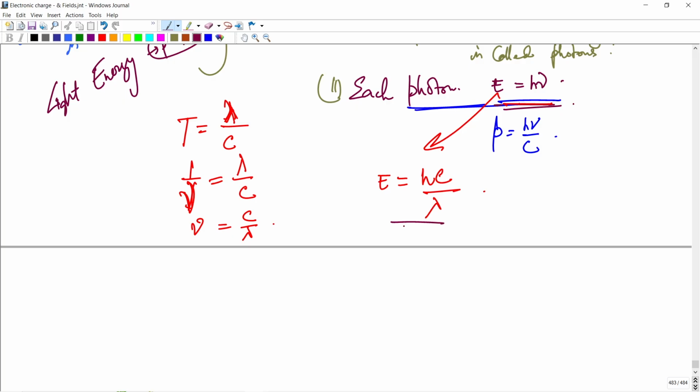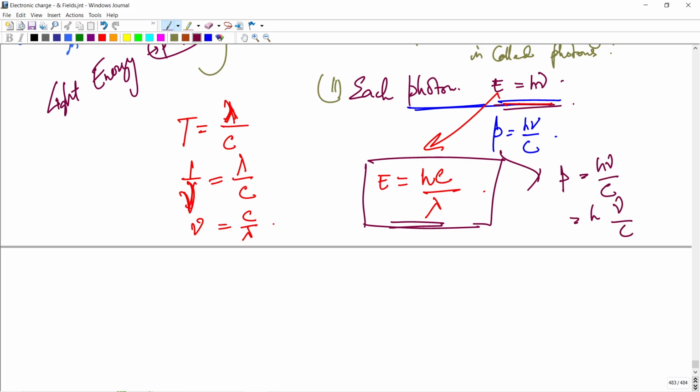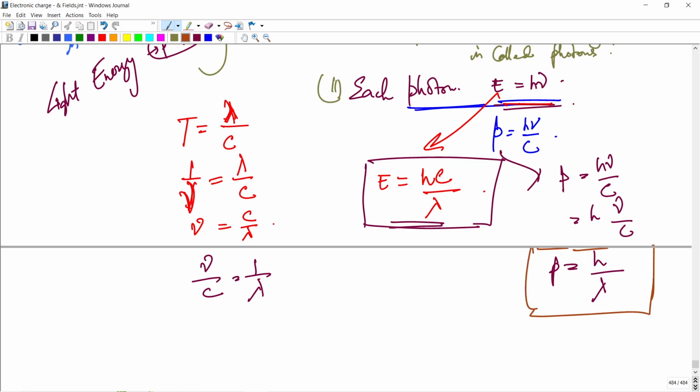So the energy E equals hc by lambda. For momentum, p equals h nu by c, and nu by c equals 1 by lambda, so we get another expression: p equals h by lambda. Here p is the momentum, h is Planck's constant, and lambda is the wavelength.